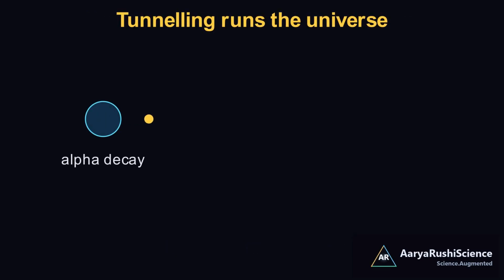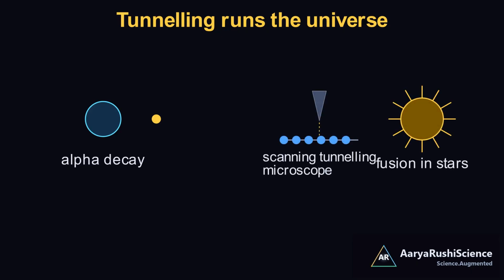And this is no curiosity. It runs the universe. In alpha decay, an alpha particle tunnels out of a nucleus that should trap it. In the scanning tunneling microscope, electrons tunnel across a tiny gap, letting us image single atoms. And in the heart of the sun, protons tunnel through their mutual repulsion to fuse. Without tunneling, the stars would not shine.